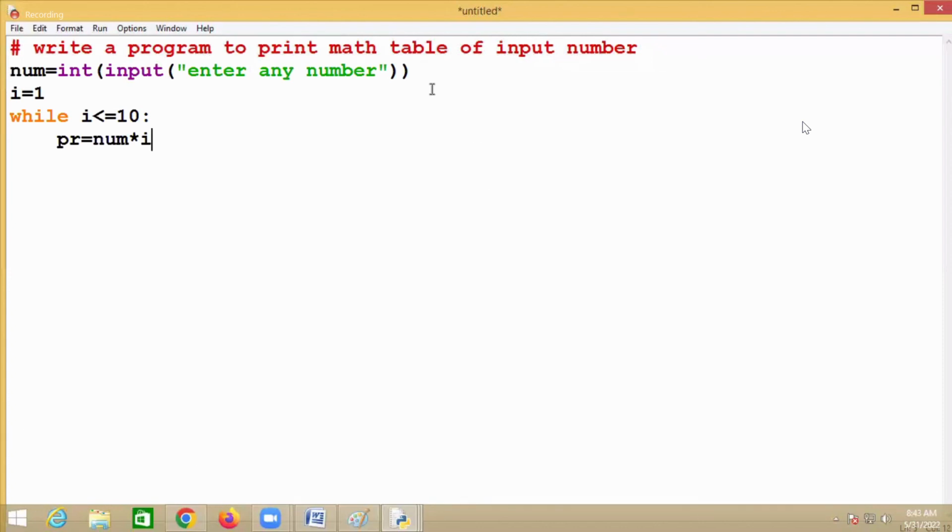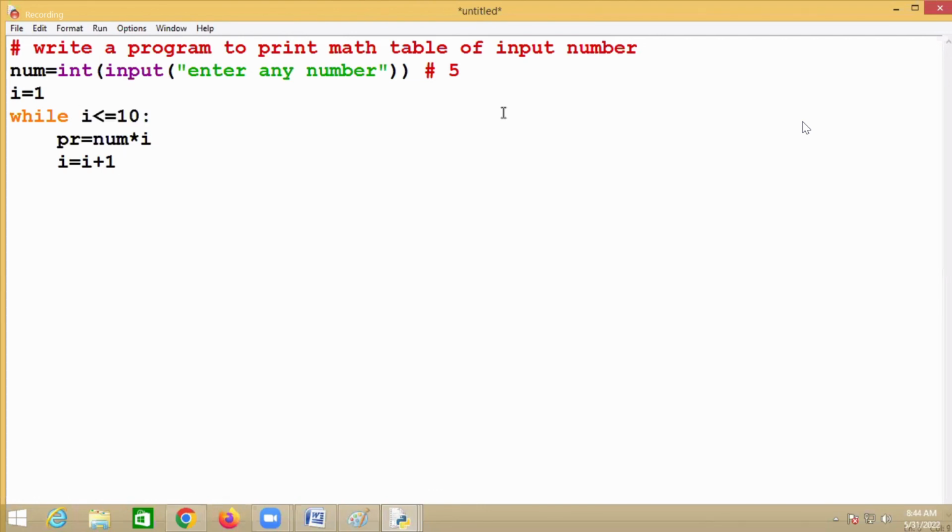Say my number is 5. The i value is 1. Multiplying starts from 1. Is 1 less than or equal to 10? Yes. 5 into 1 is 5. Then i is i plus 1, so the multiplier becomes 2. Is 2 less than or equal to 10? Yes. 5 into 2 is 10. i is i plus 1, which means 3. Is 3 less than or equal to 10?